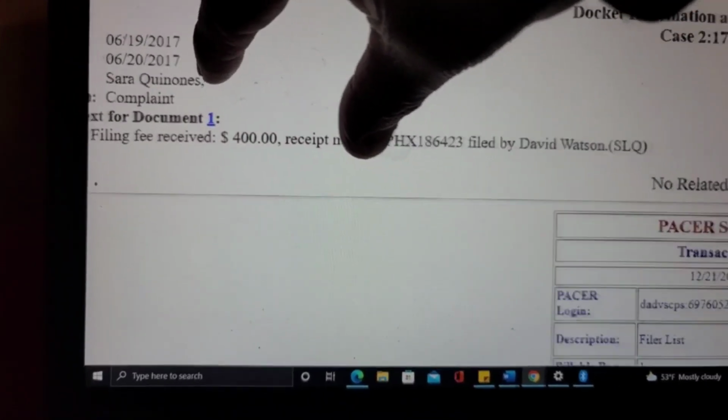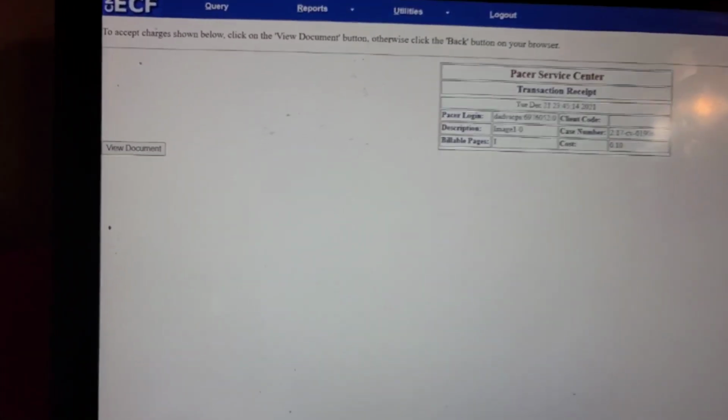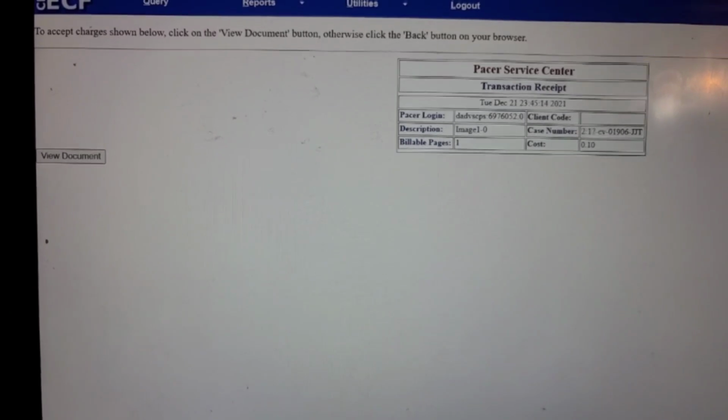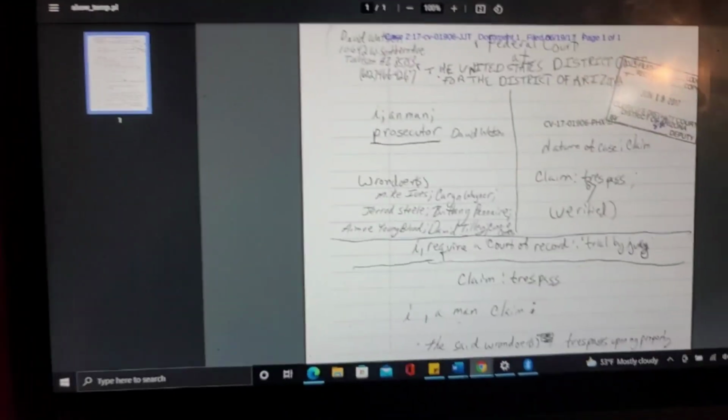Okay. So let's go ahead and see the full docket text for document 1, because it shows that it's blue. See that? So I can click on it. All right. And it says that cost me 10 cents too. So it's charging me 10 cents every time I click on this stuff, guys. I'm just showing y'all. And let's view this document. Yeah, there you go. And here's the actual document that he filed.